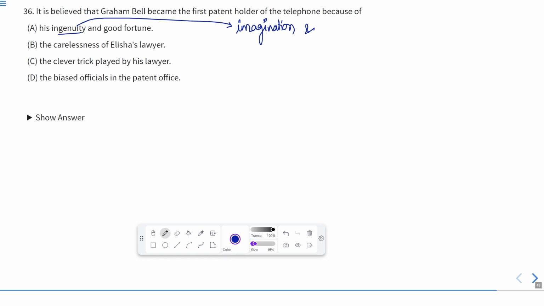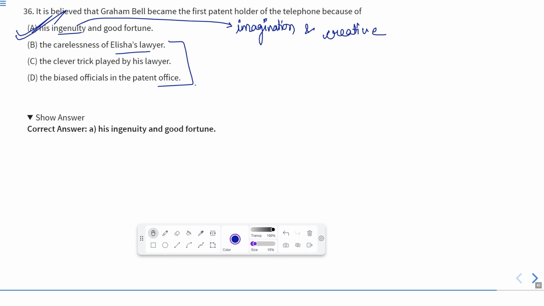He was a creative person, Graham Bell, and also it was his luck that made him the first patent holder of telephone. So obviously, he was creative. So, the carelessness of Elisha's lawyer, the clever trick played by his lawyer, the biased officials in the patent office. Now, actually, it was his ingenuity and good fortune. So, that made him the first patent holder for the telephone. So, according to this, A is the correct answer.